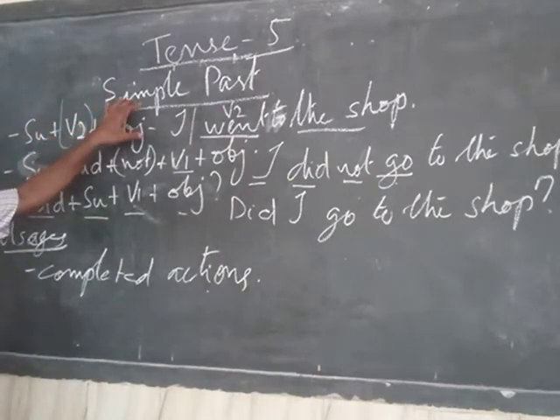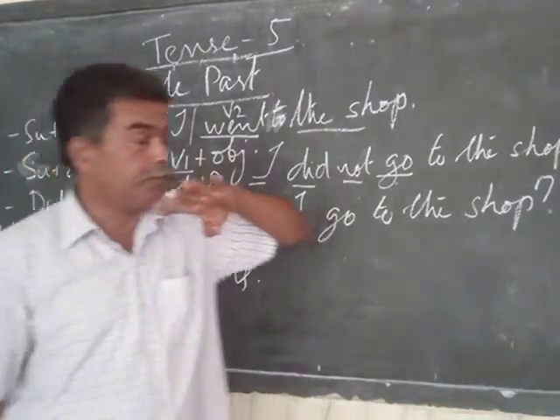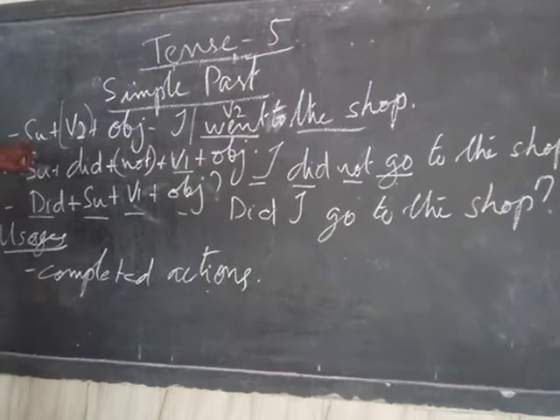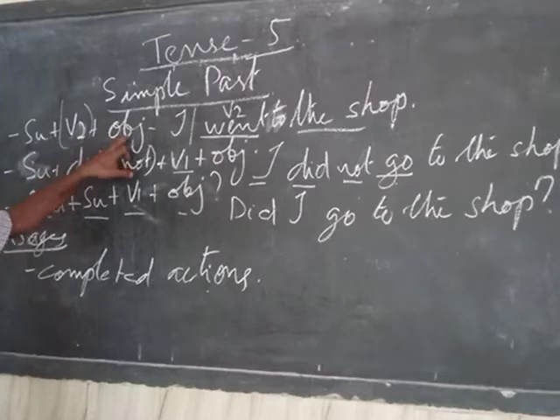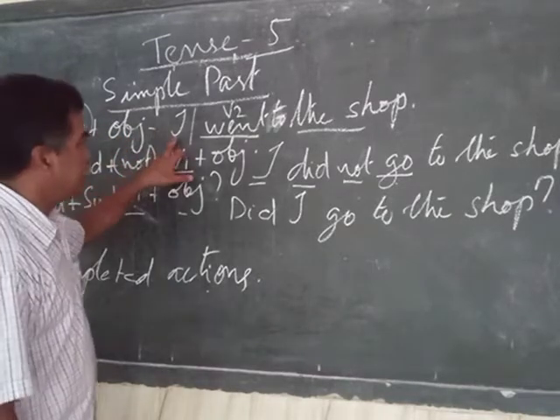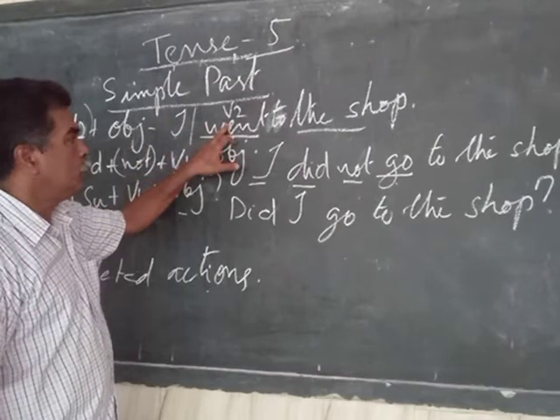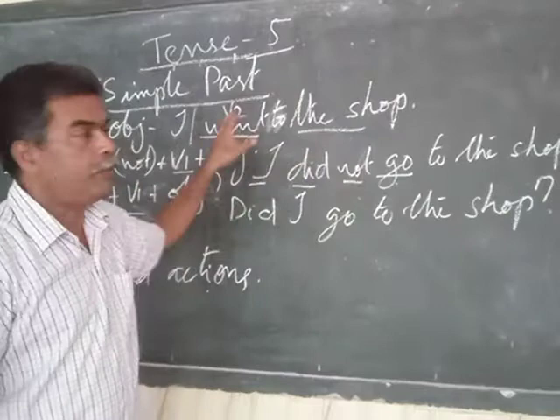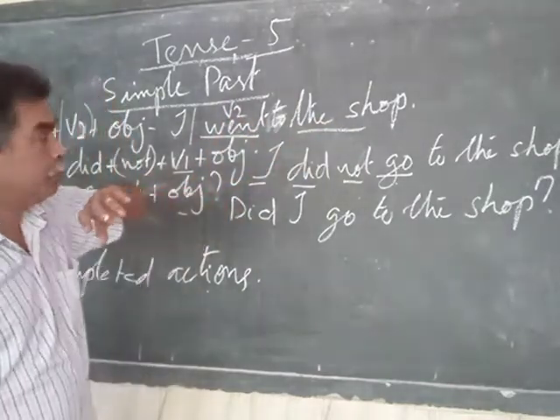Simple past tense, one of the 4 past tenses. The sentence structure is subject, V2, object. So I is the subject, went is V2, shop is the object. A simple format. I went to the shop.